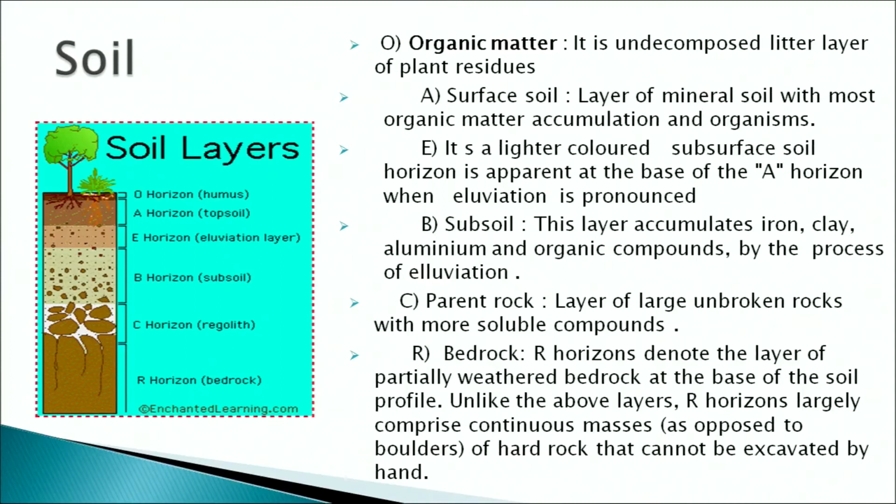E is a lighter colored subsurface soil. The E horizon is apparent at the base of A horizon when eluviation is pronounced. B, subsoil, is a layer that accumulates iron, clay, aluminium and organic compounds by the process of illuviation. C, the parent rock layer, is a large unbroken rock with more soluble components. R is the bedrock. The R horizon denotes the layer of partially weathered bedrock at the base of the soil profile. Unlike the above layers, the R horizon largely comprises a continuous mass of rock.